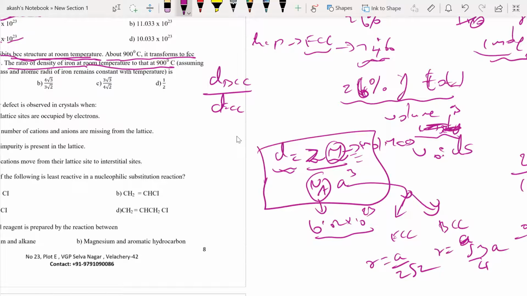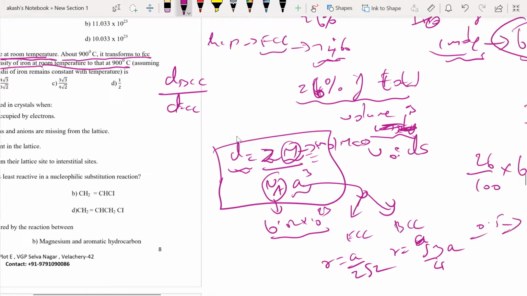Okay, but will this be the same? The radius will not be the same, but the edge length, I think the edge length is not going to change, right? BCC will have 1 plus 1, 2. Okay, I think this is going to be fine. Right, A, the edge length, please understand this.